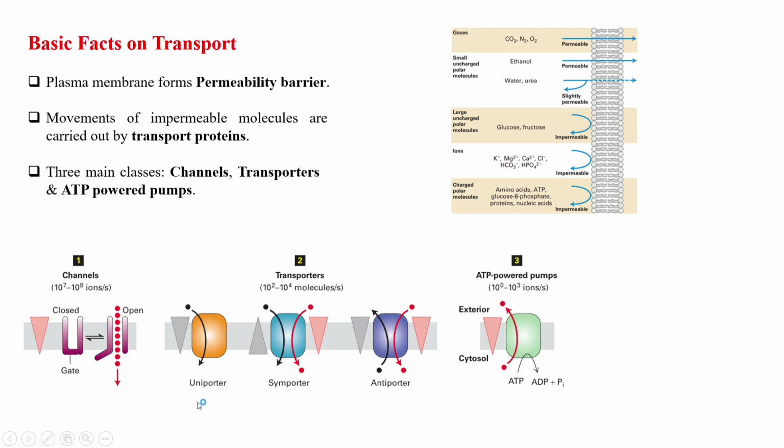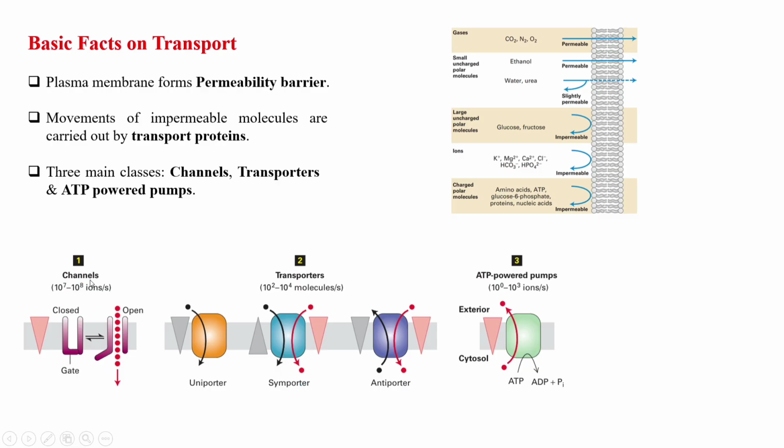Under transporters there are uniporters, which means one specific type of molecule is transported through this transporter, so it is called a uniporter. But in the case of symporters and antiporters, two different molecules or ions are transported: in a symporter in the same direction, or in an antiporter in opposite directions. It could be inside or outside, whatever.